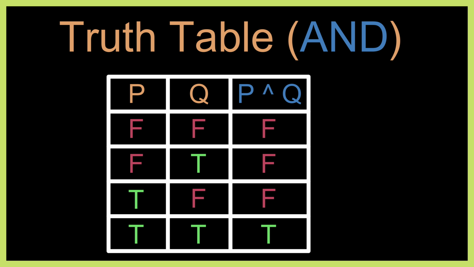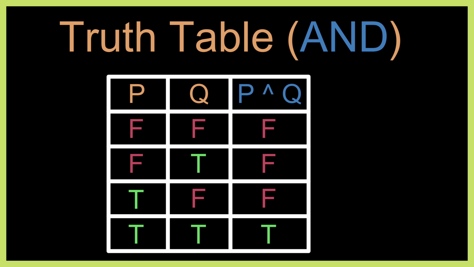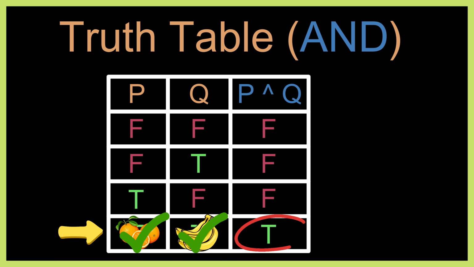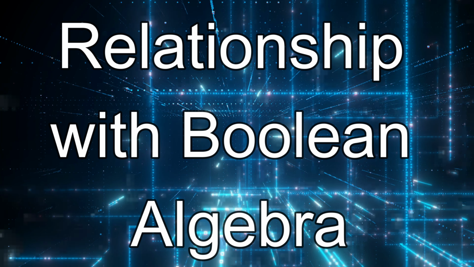Third case, you buy oranges but don't buy bananas. Did you do what mom asked? False. Again, she asked for both but you only bought oranges. Fourth case, you buy oranges and you buy bananas. Did you do what mom asked? True. You bought both items, so you completely fulfilled her request. This is exactly how conjunction works. It's only true when both conditions are met.